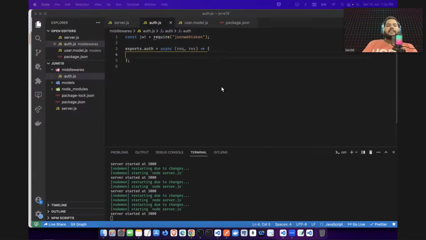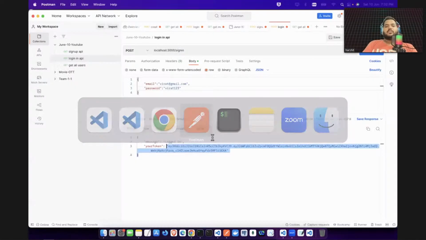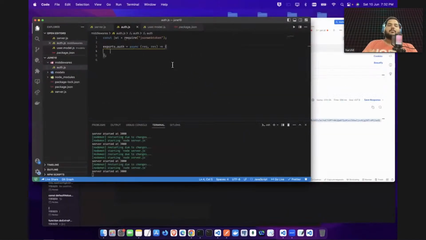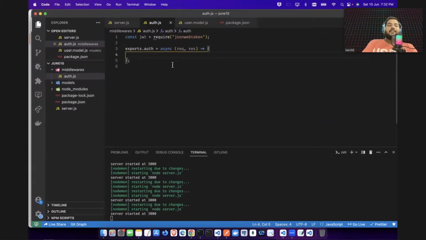But how will you give this token? If you see this token, how will Virat Kohli give me this token? So he will give me the token inside the request object only. But this time he will not give it inside the request body.